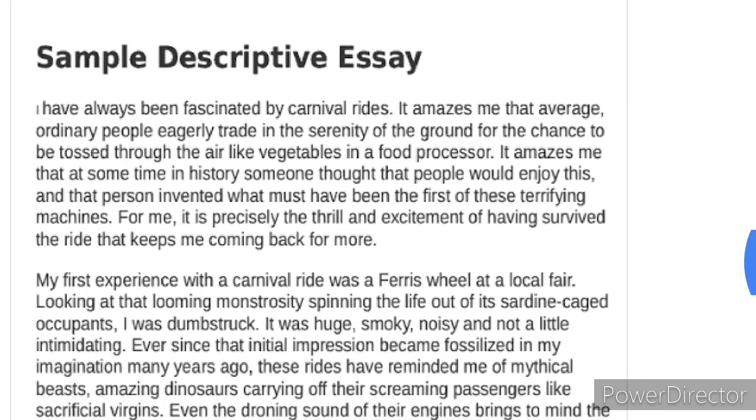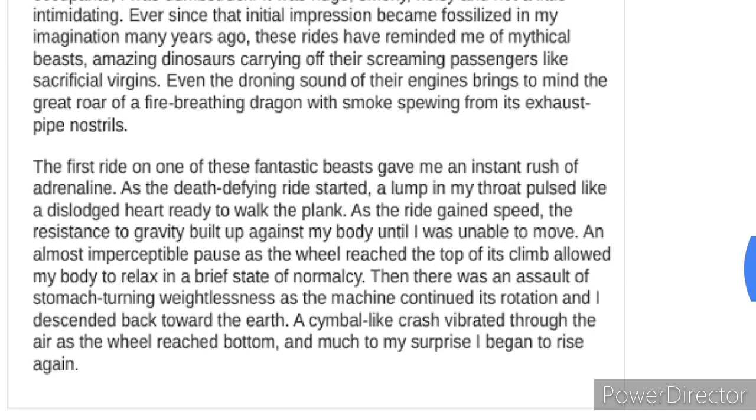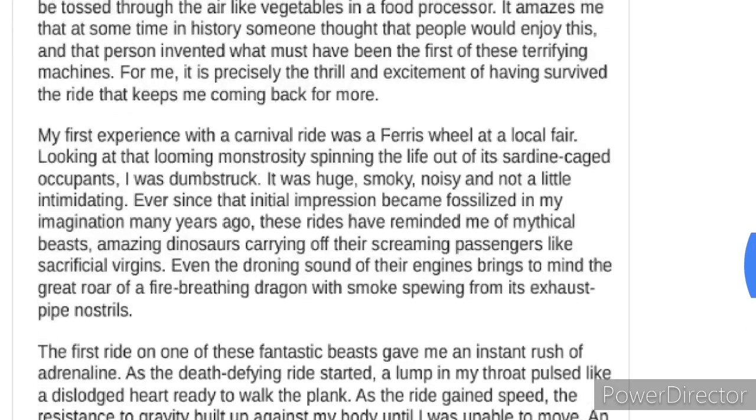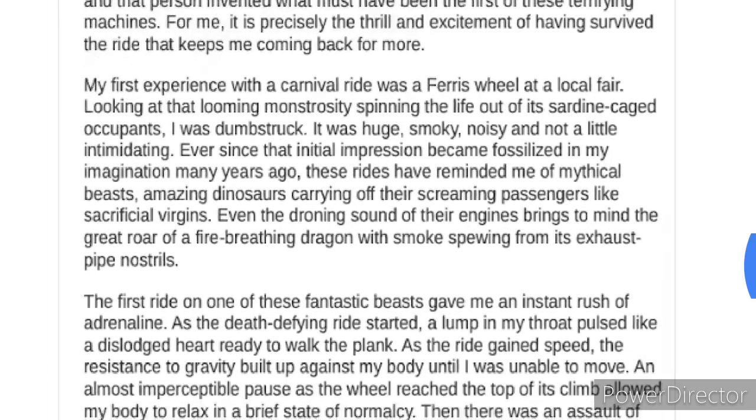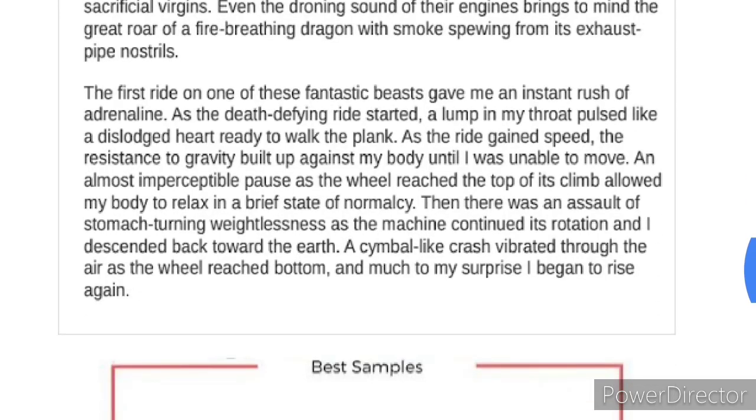You can see another sample, a descriptive essay. See, this is the first paragraph, which is the introduction. Then you have the body paragraph. See, 3 paragraphs altogether. This is just a short essay. So introduction, then 1 body paragraph and 1 conclusion. But here the conclusion is quite big. So please try to follow the norms which I have explained to you in detail.